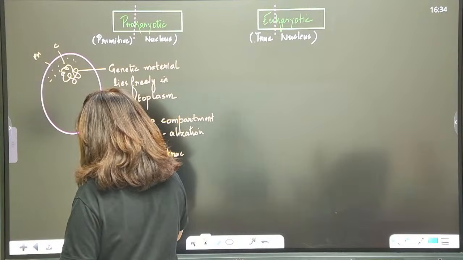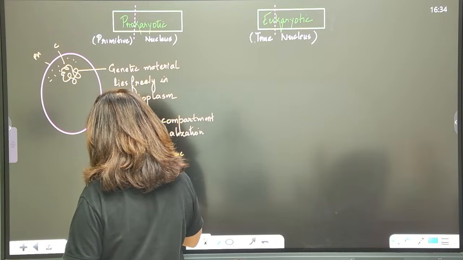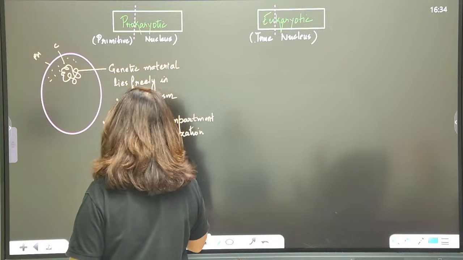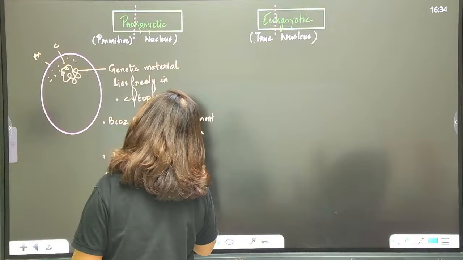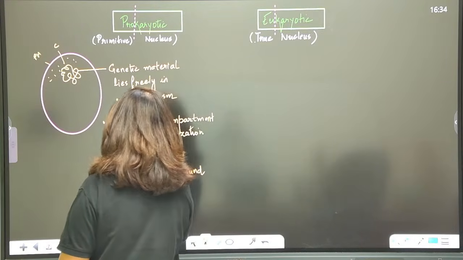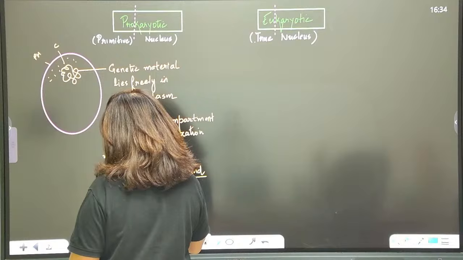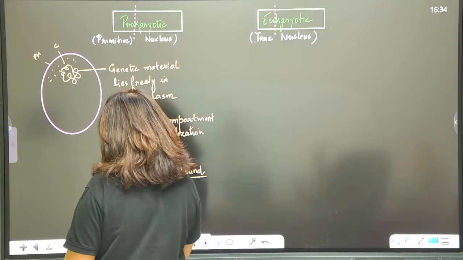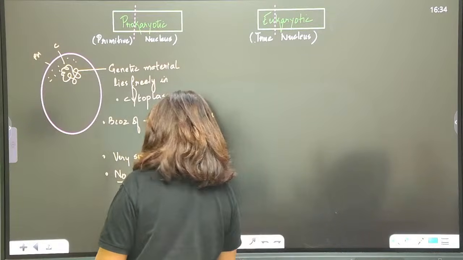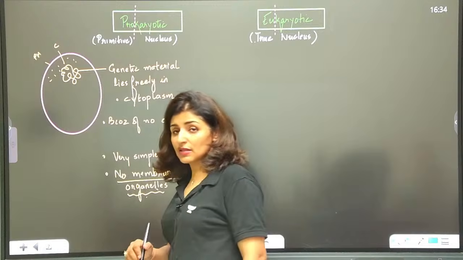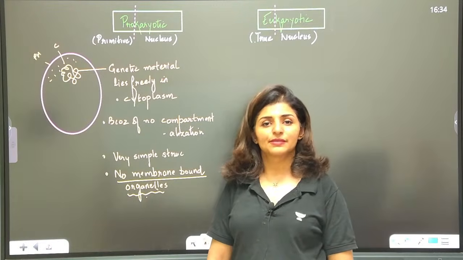So, no membrane bound organelles present. When it's a startup, everybody has to do everything, otherwise it's not possible to grow.